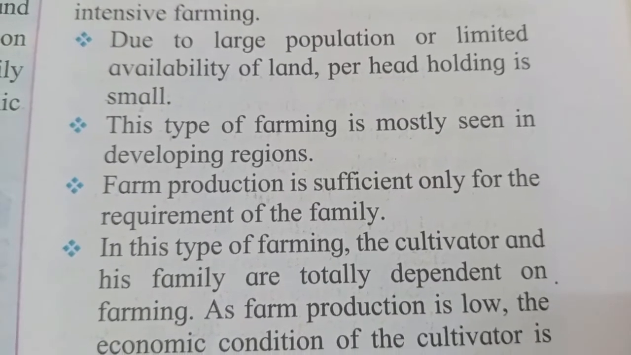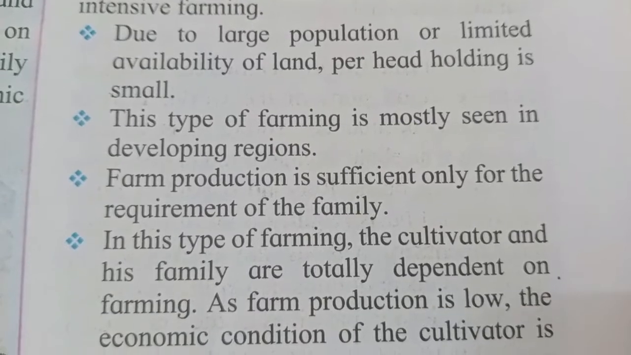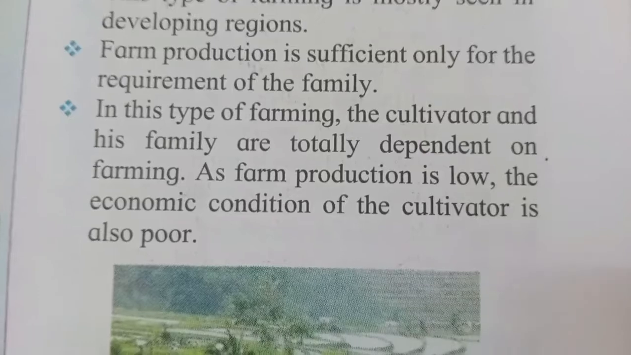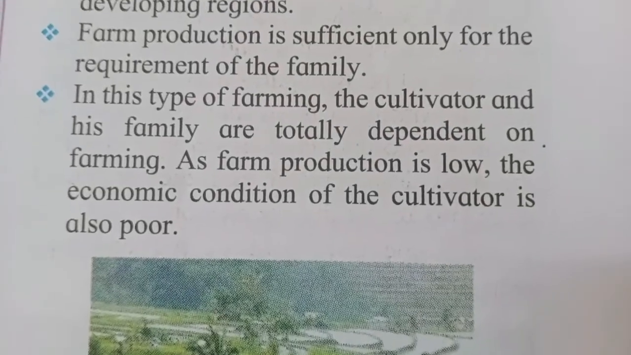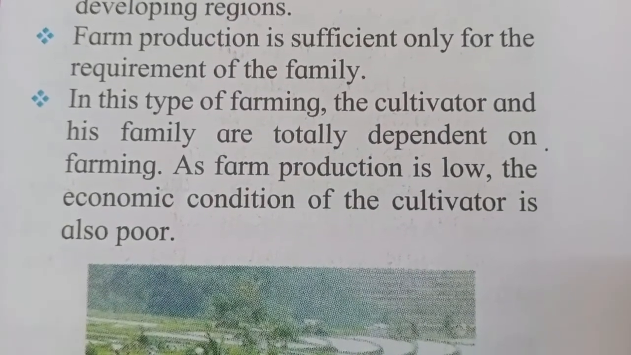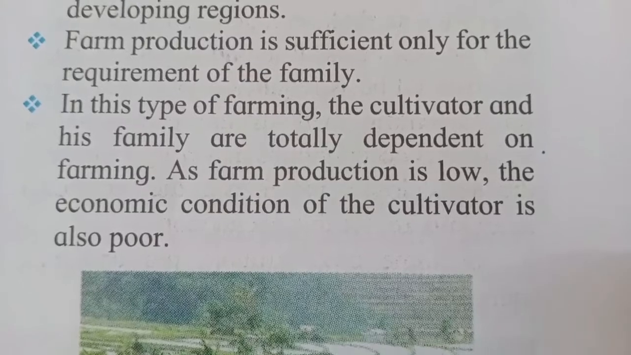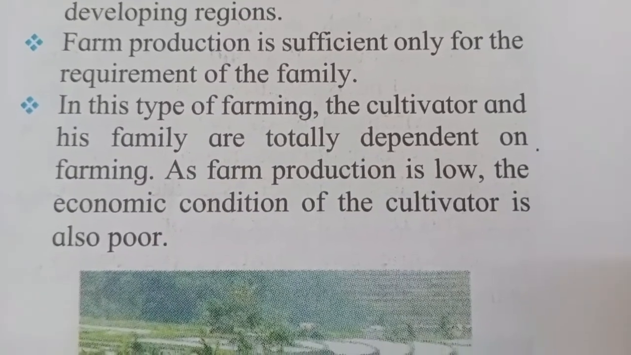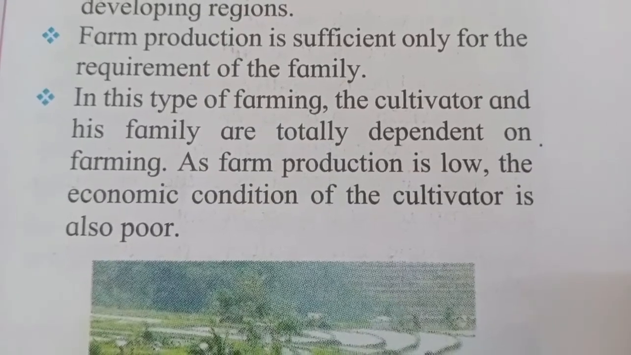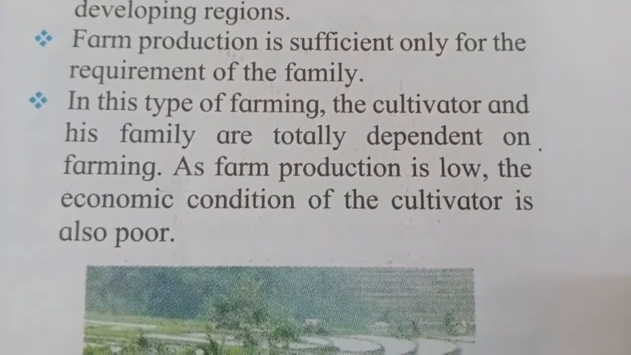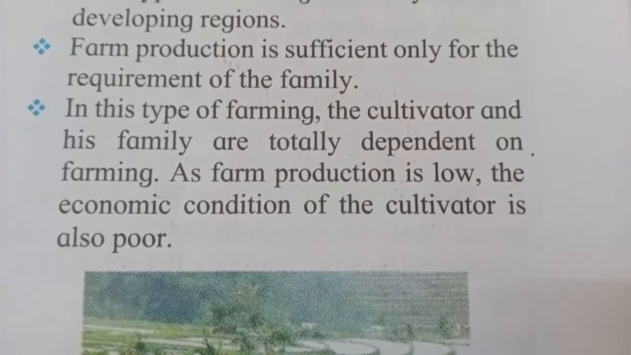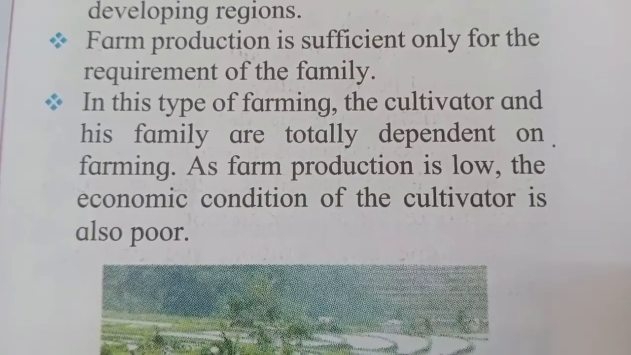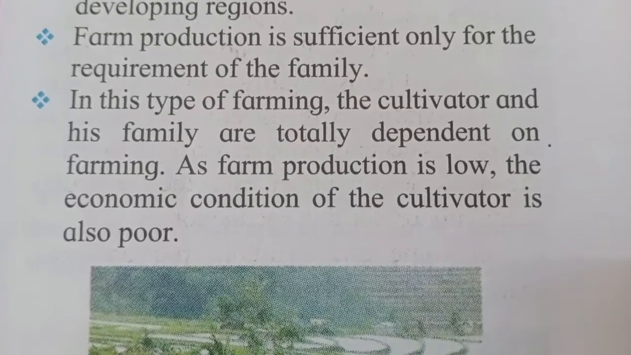Farm production is sufficient only for the requirement of the family. So intensive farming is mostly sufficient only for the requirement of the family. For example, if I am a farmer, whatever is cultivated in my farmland is only sufficient for my family, not for selling in the market. In this type of farming, the cultivator and his family are totally dependent on farming.